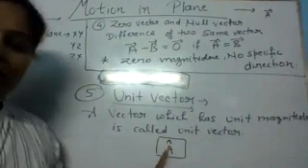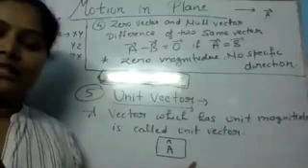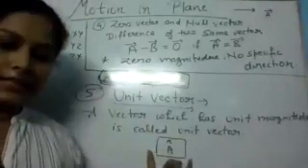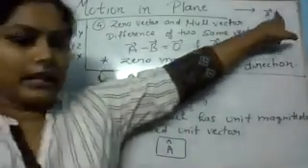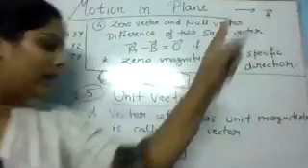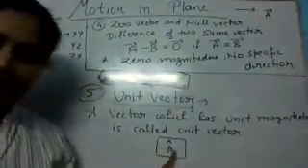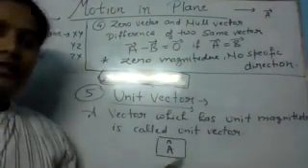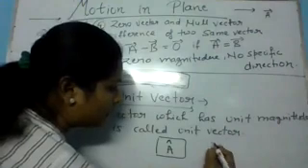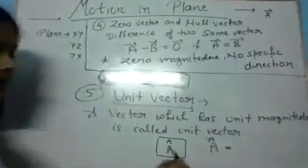जहां भी कैप देखना वहां समझ जाना कि यहाँ यूनिट वेक्टर की बात हो रही है. Is this clear? This is the vector sign, and when we apply a cap like this, then this is your unit vector. Now how can we find the unit vector?